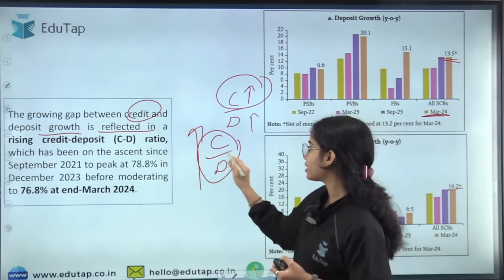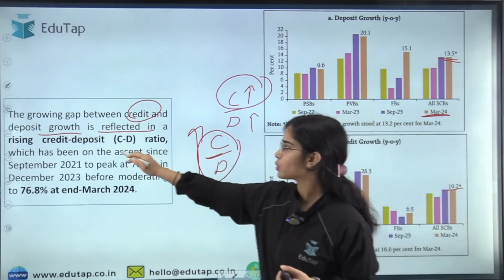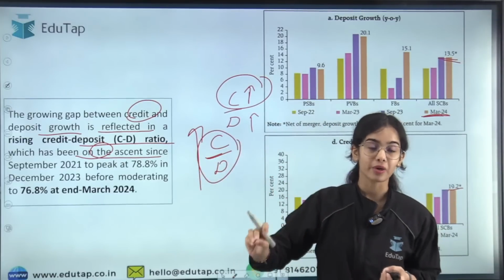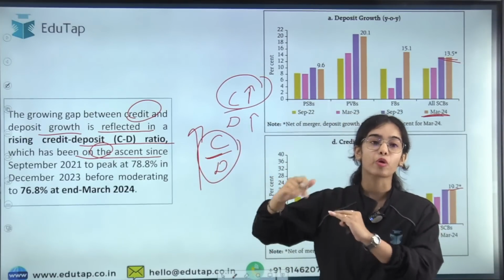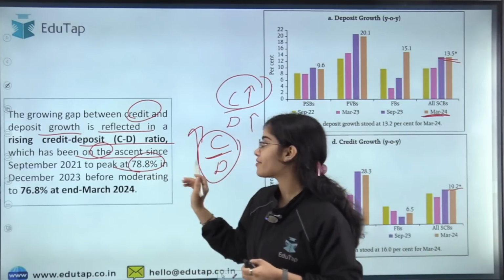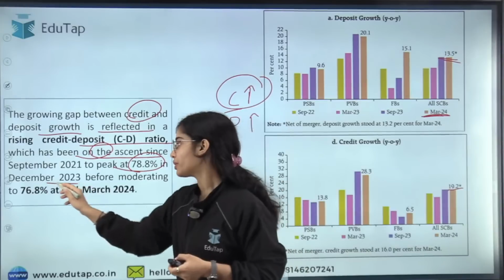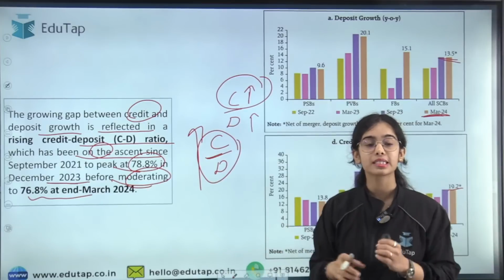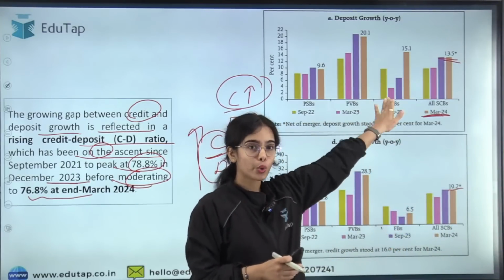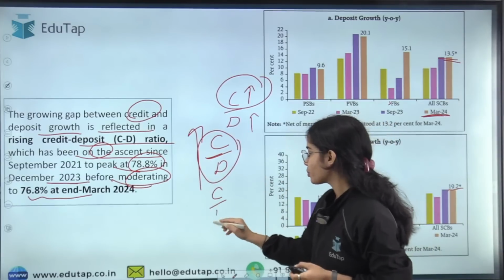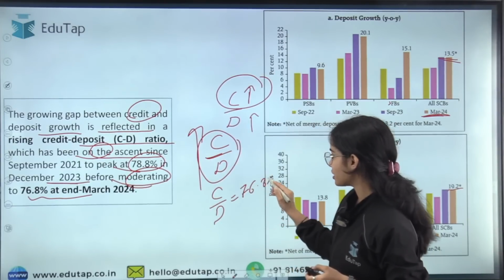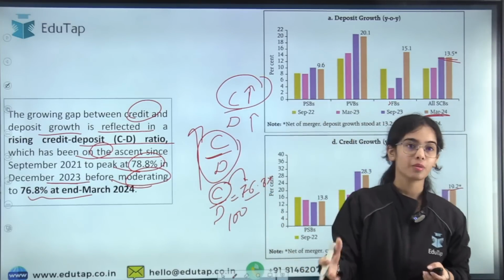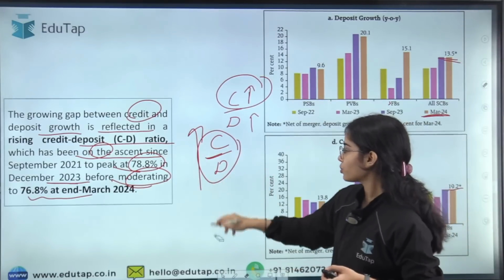If you see the credit to deposit ratio, it has been on the ascent since September 2021, rising to peak at 78.8% in December 2023 before moderating to 76.8% at end March 2024. But still the credit growth is faster than the deposit growth in our country. So the credit to deposit ratio is 76.8%. That is, with a deposit of 100, the credit given is near 76.8. So I hope this is clear.